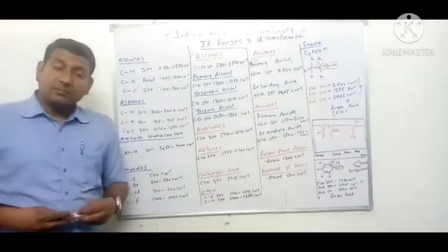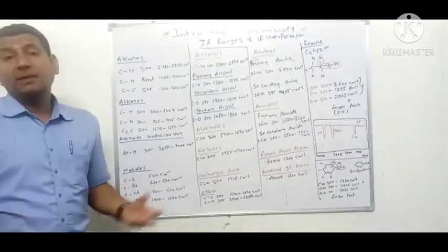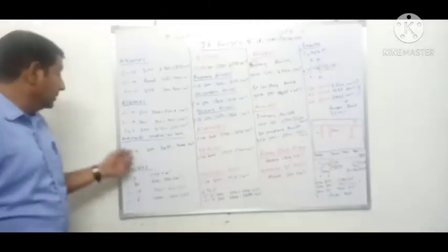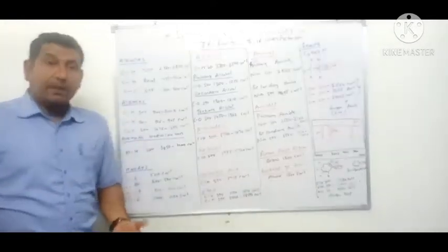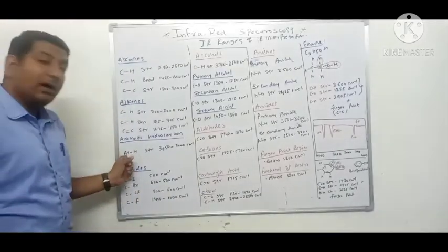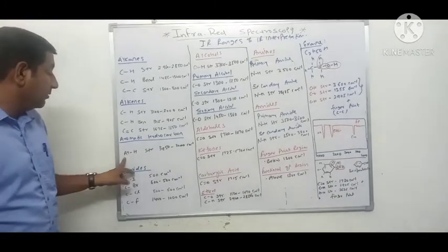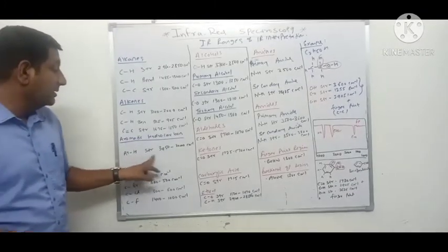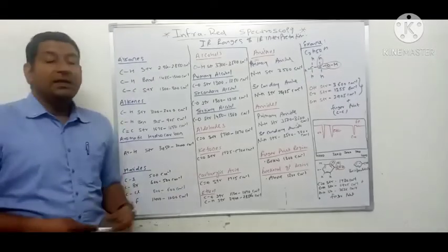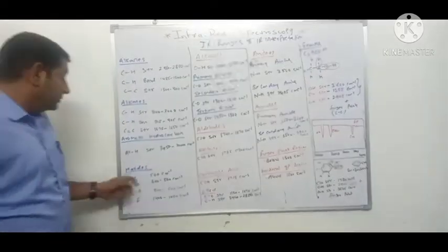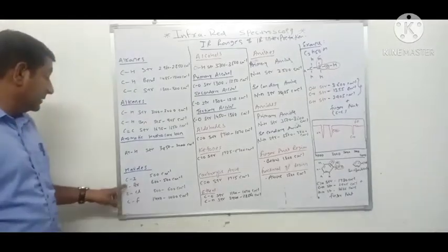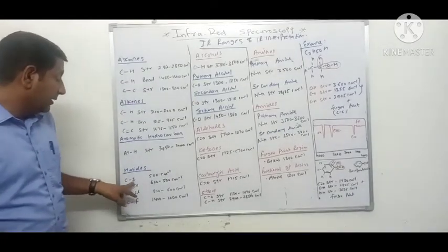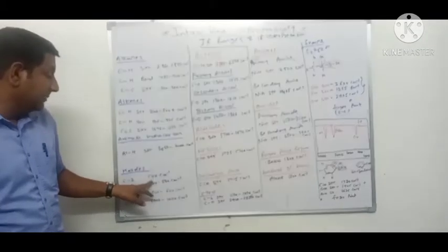There are also some compounds like benzaldehyde which are aromatic hydrocarbons, or phenol. Aromatic hydrocarbons will show stretching vibration of carbon and hydrogen in benzene at 3850 to 3000 centimeter inverse. In the case of halides, a compound containing a carbon iodine bond has stretching vibration at 500 centimeter inverse.